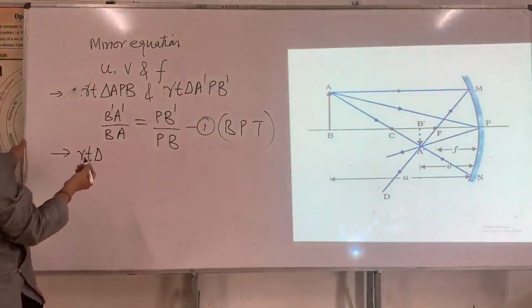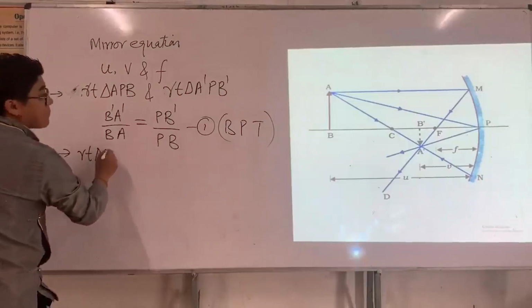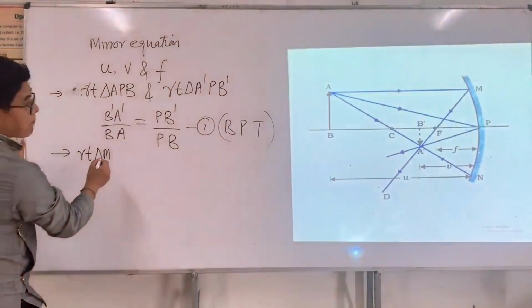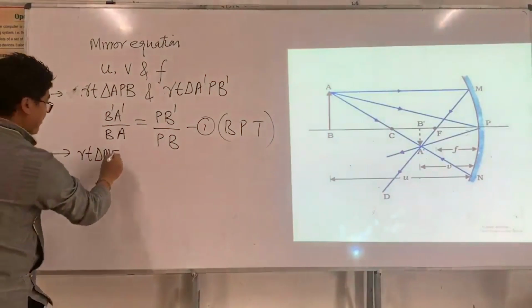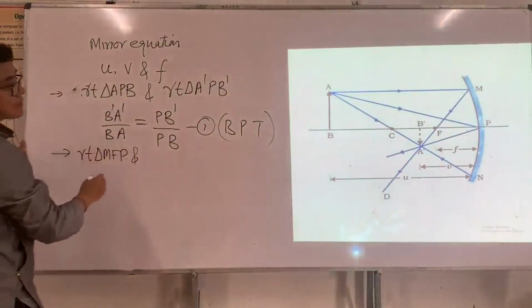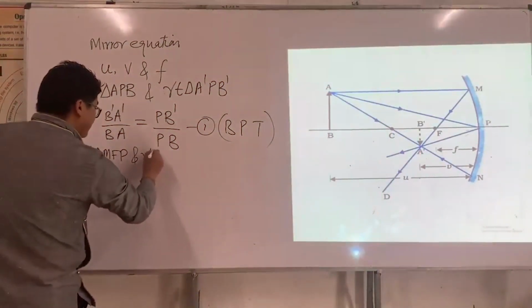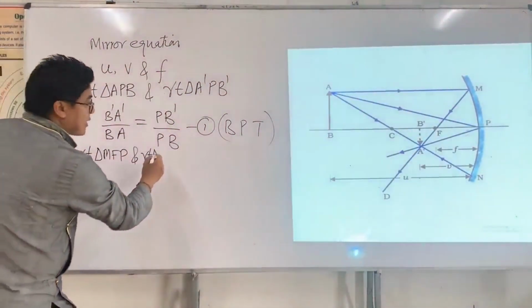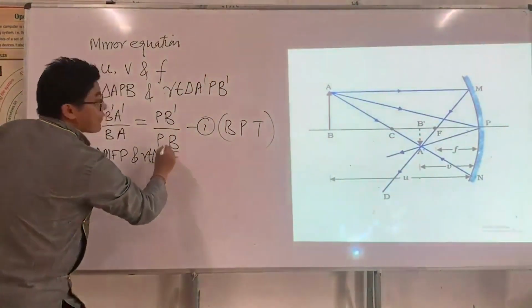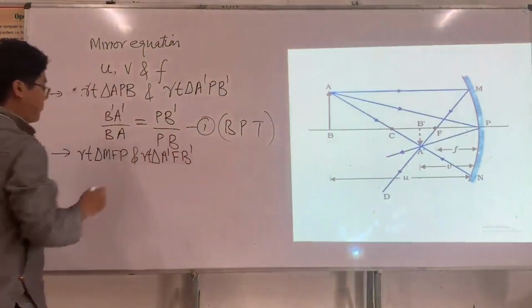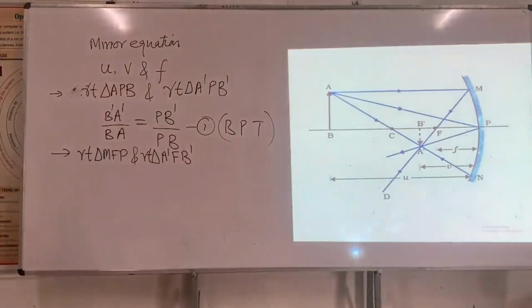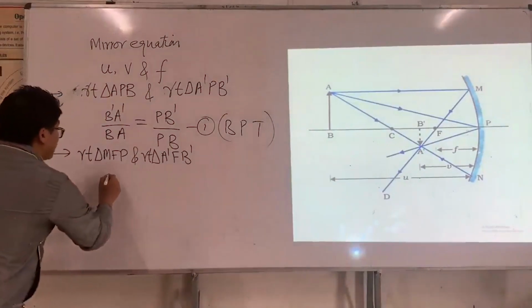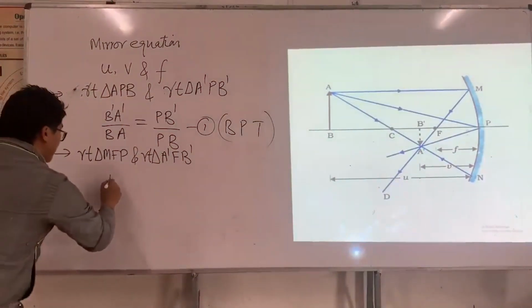Right triangle M, F, E, and right triangle A prime, F, B prime. Again similar triangles, so the ratios of corresponding sides are equal.